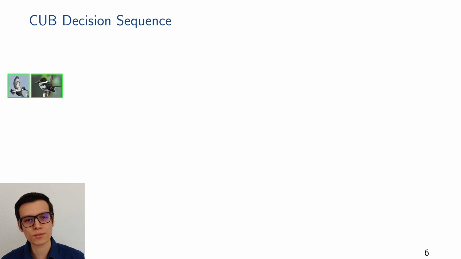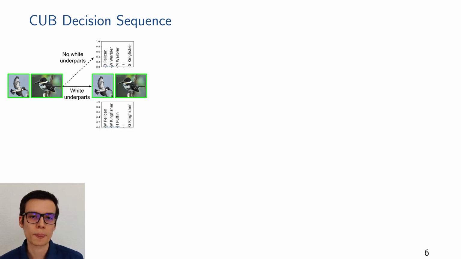Our final classifier can explain its decision in various ways. Apart from looking at the global decision tree, we can inspect which path the images follow through the tree. Here we show 2 images of a bird from the same class. After each binary decision, we see the network's reasoning. In this case, it looks for the white underparts of the birds. And we can also see how this decision affects the class predictions.